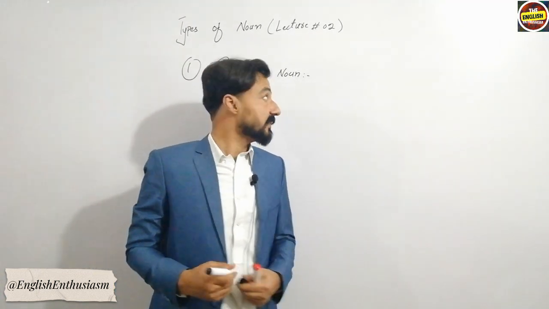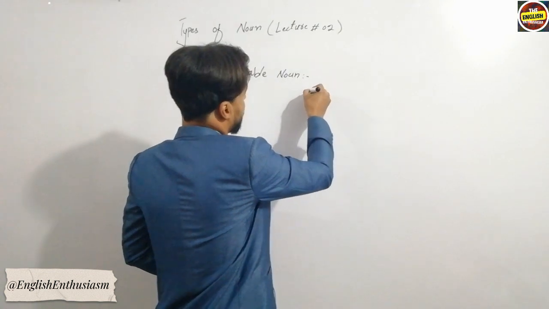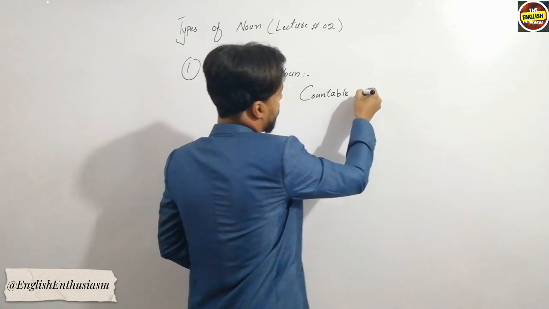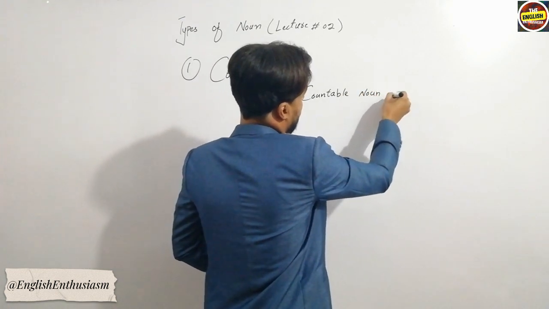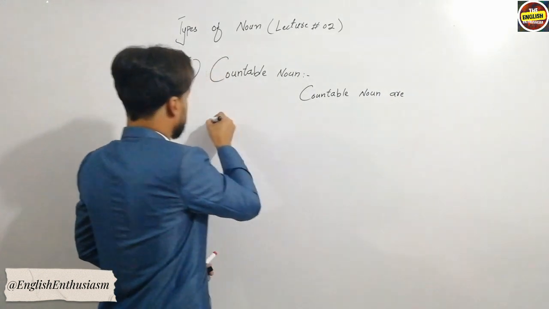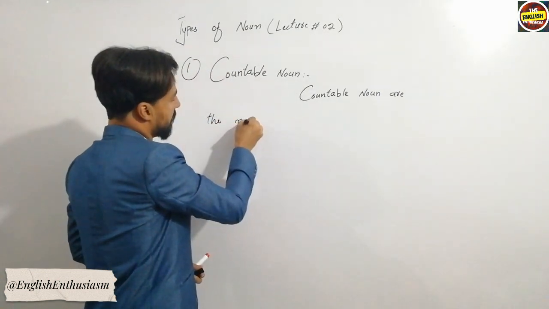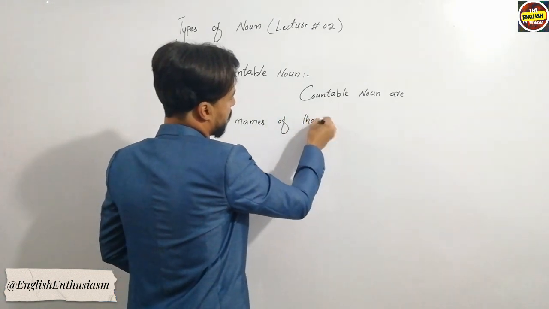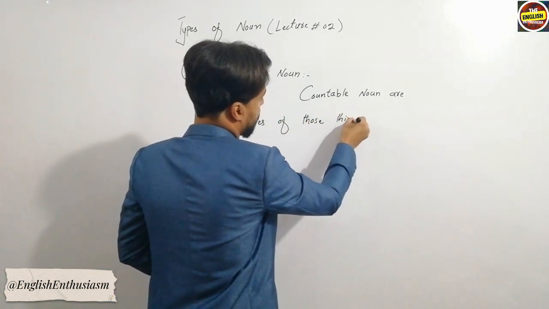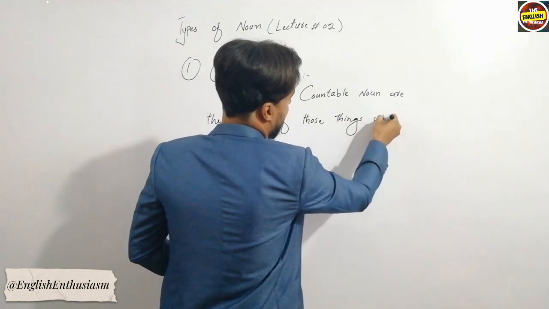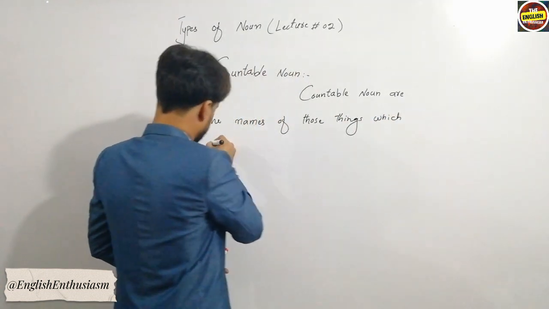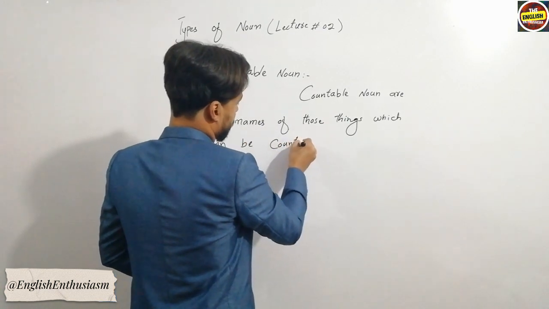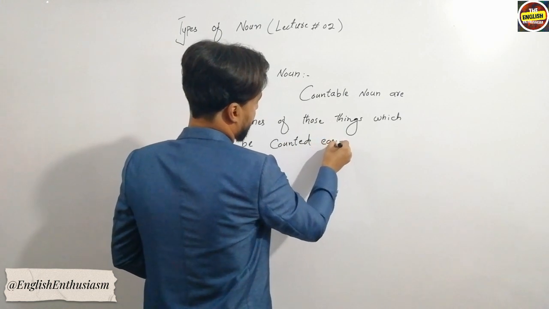So I am writing the definition over here, that countable nouns are the names of those things which can be counted easily.